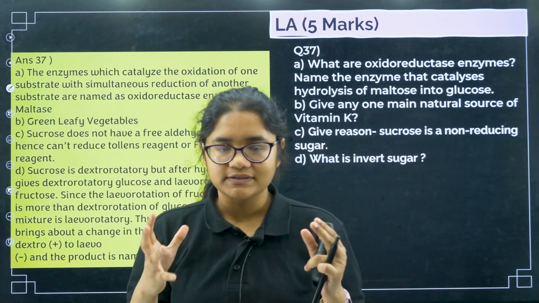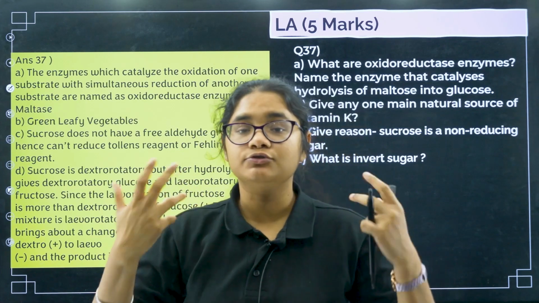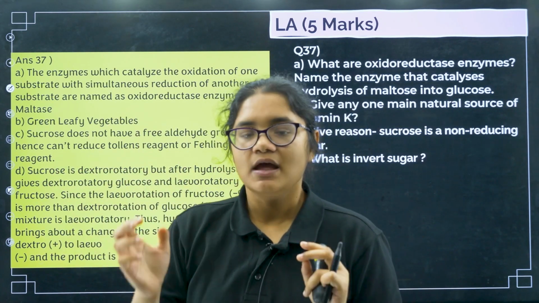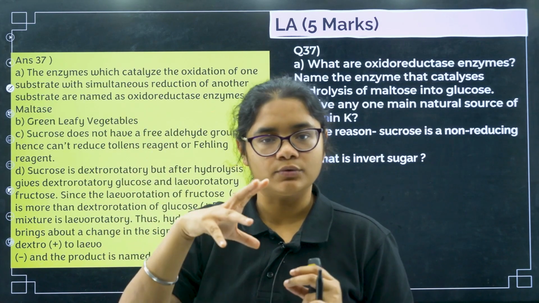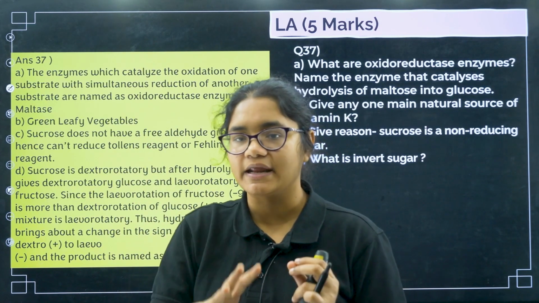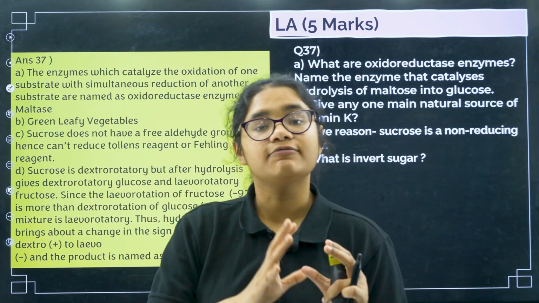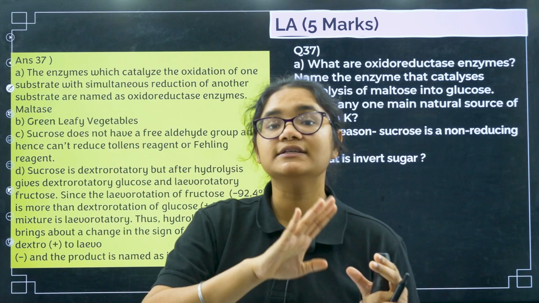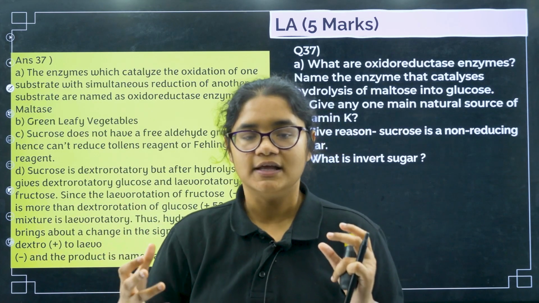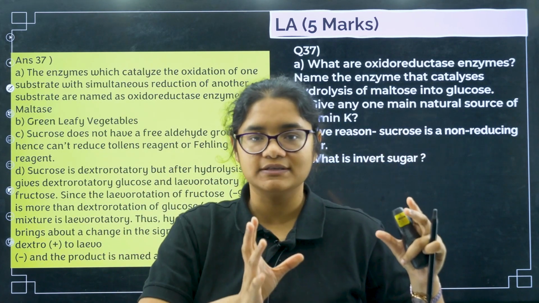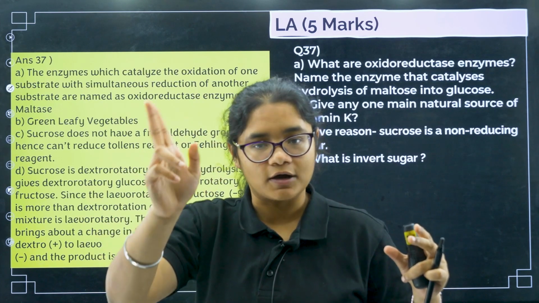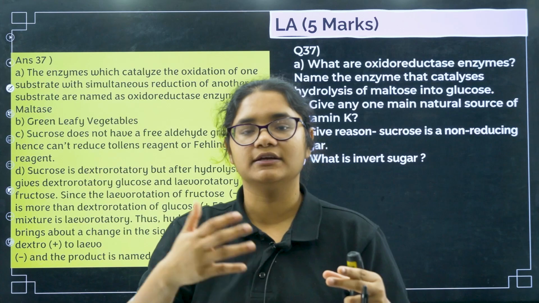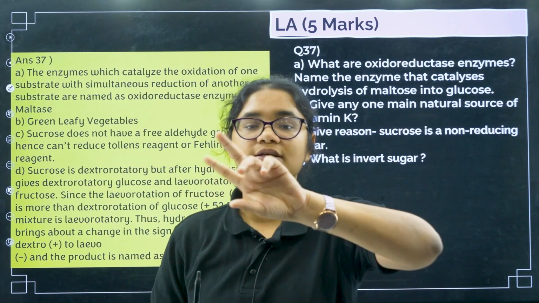See, sucrose is a dextrorotatory compound. Dextrorotatory means what? It will rotate the plane polarized light in clockwise direction. Now, if you put some acidic water in sucrose, it will undergo hydrolysis and it will break into glucose and fructose. Now, fructose is levorotatory, glucose is dextrorotatory. Fructose is more levorotatory than glucose. So earlier when only sucrose was there, the light was rotating in clockwise direction. After some time, due to the hydrolysis, fructose and glucose is produced, now the solution is levorotatory.